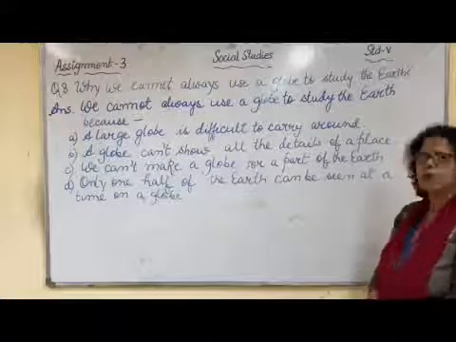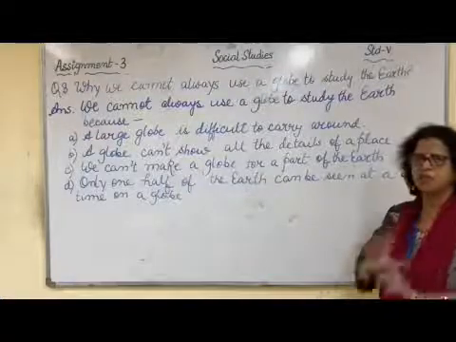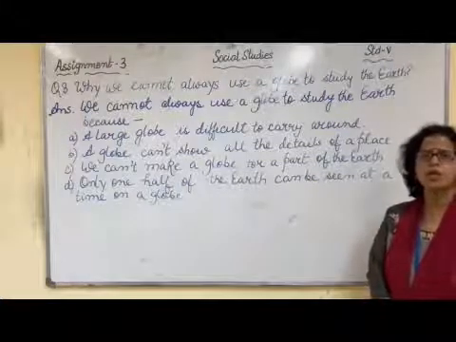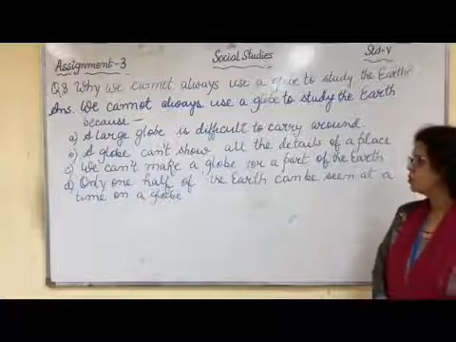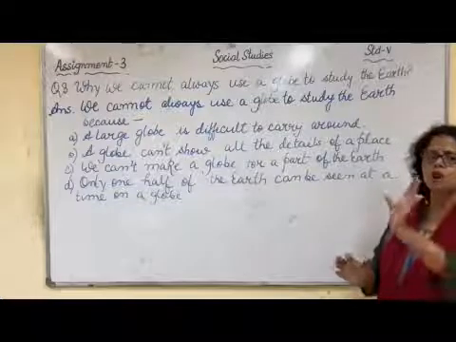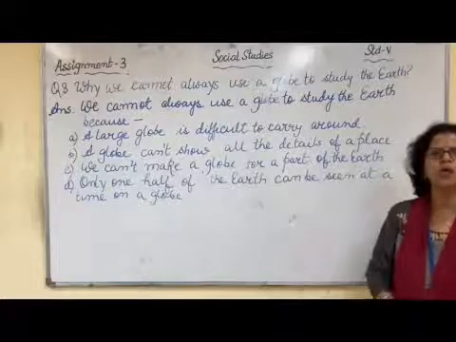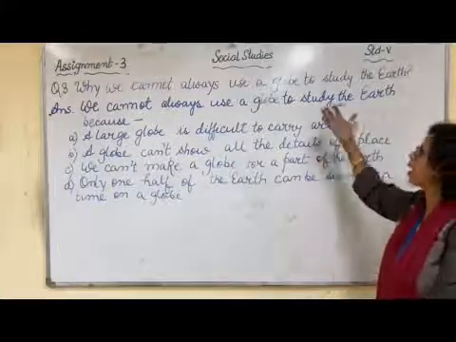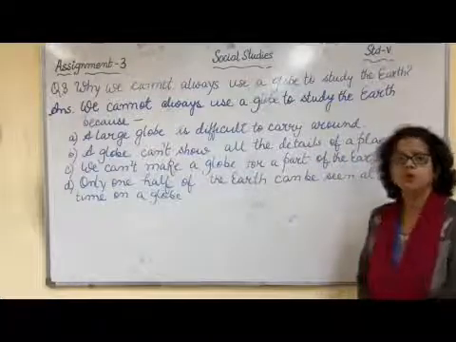And the last point is only one half of the earth can be seen at a time because it is moving, it is rotating, as the earth rotates around the sun. So only half portion you can see, the other half if you want to see you have to turn, but a map is on a flat surface, so you can see everything together. So these are the few points why a globe can't be used always to study the earth.